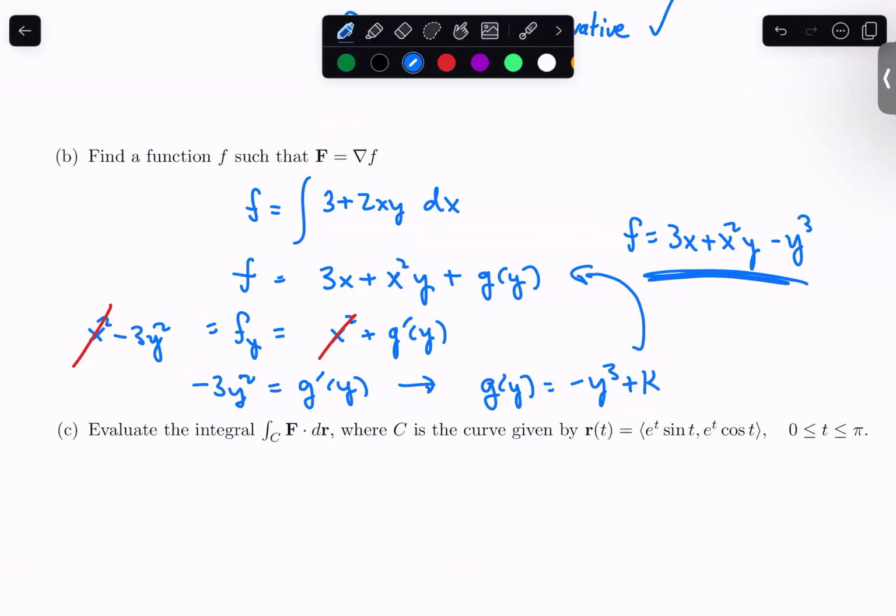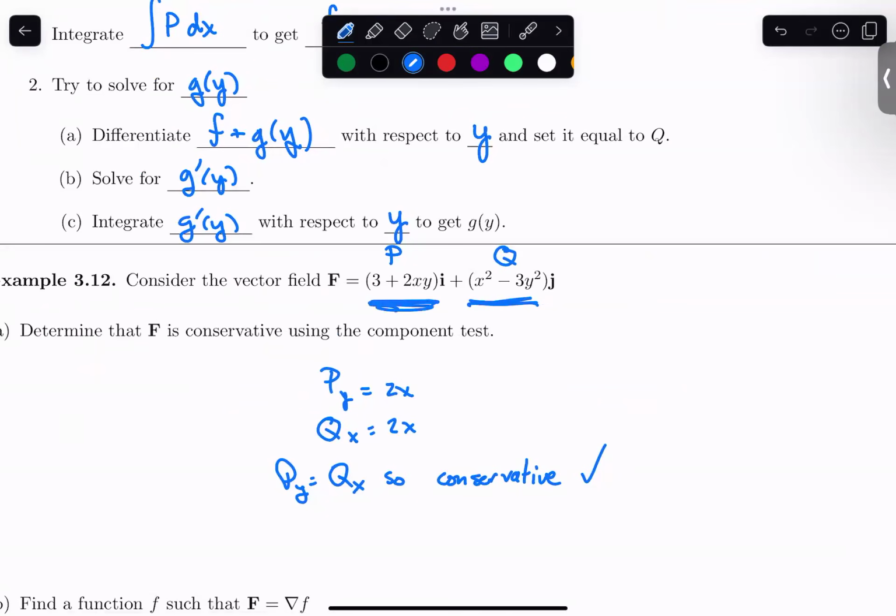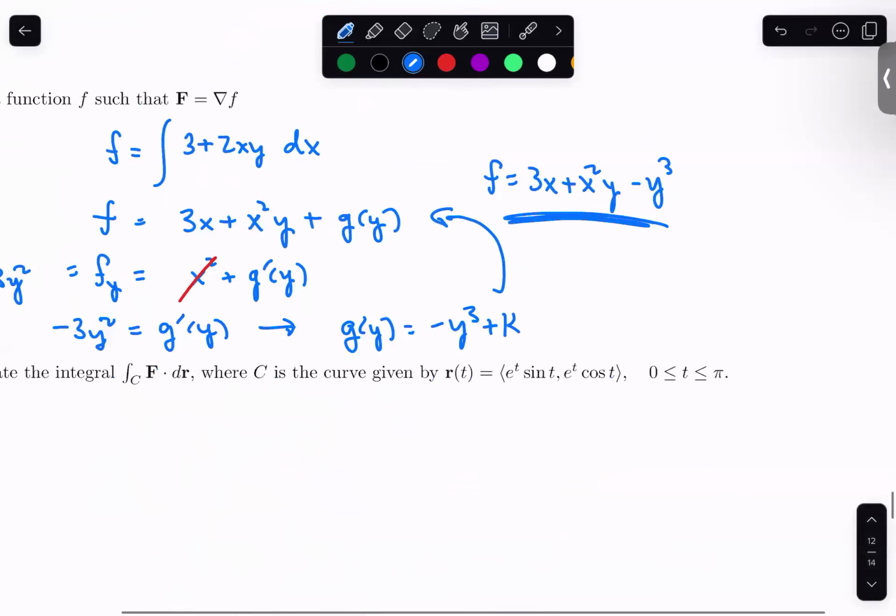And of course, just like when we were doing antiderivatives back in Calculus 1, if you have the time, on a quiz or exam, if you're looking for ways to check your work, you can take the derivative of this with respect to x, and you should get p. And you can take the partial derivative of your answer with respect to y, and you should get q. After all, that's what it means to be a potential function, right? That the gradient of this potential function should be your vector field. So it's a nice way to check your work, again, if you have an extra 2 minutes or so.